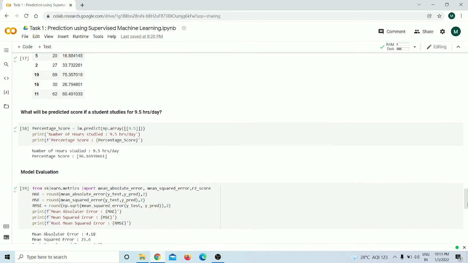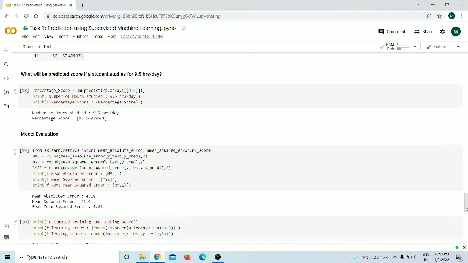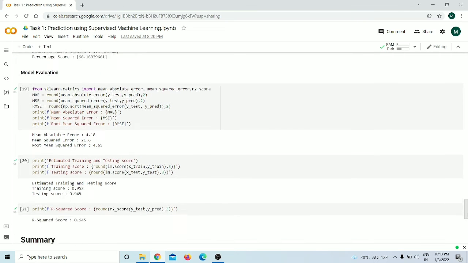So our problem statement was, what will be the predicted score if a student studies for 9.5 hours per day? So we are predicting it using our linear regression predict function, that is the instance of it, lm.predict, to predict the percentage score. So we are providing the number of hours in a numpy array so that our linear regression model predicts our percentage score. So the percentage score is 96.169, where the number of hours studied is 9.5 hours per day.